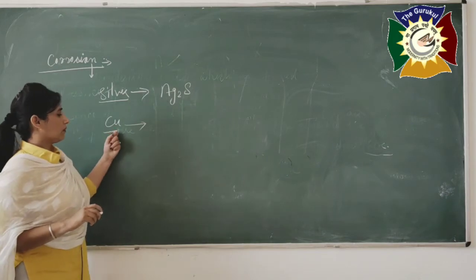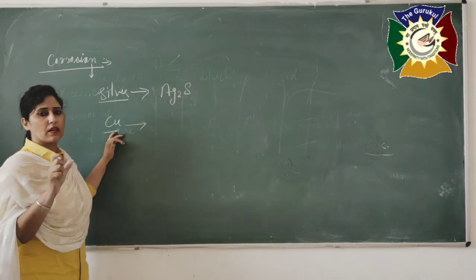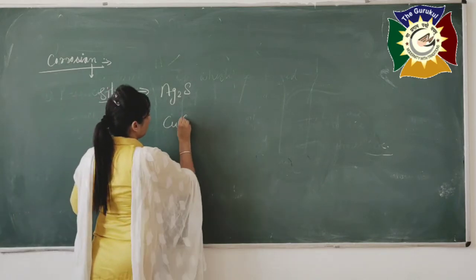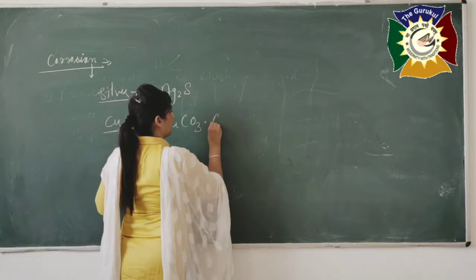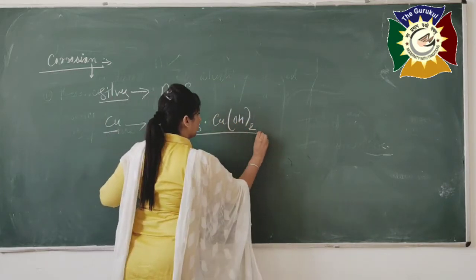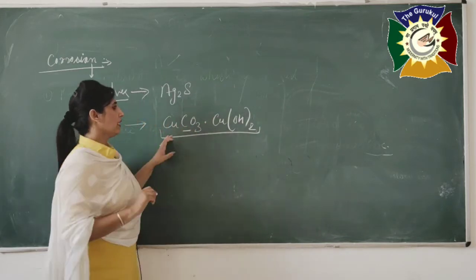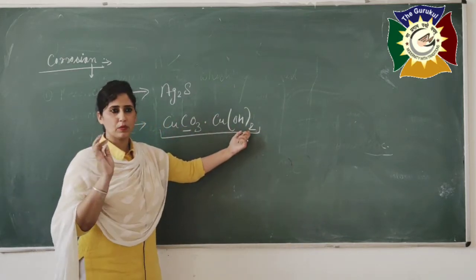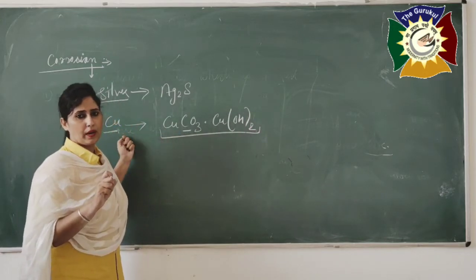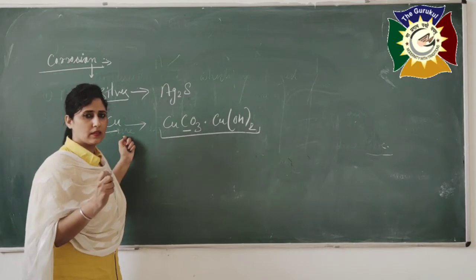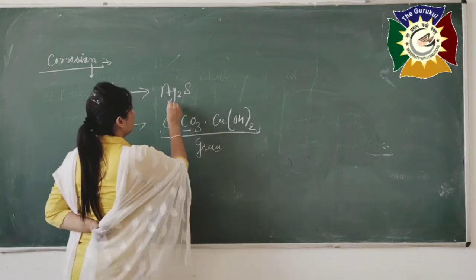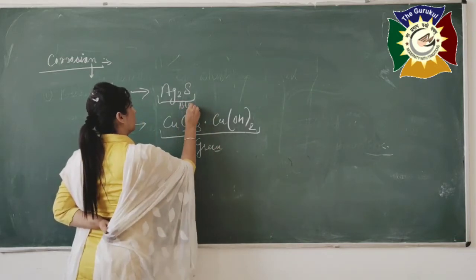See, after corrosion, the color of copper carbonate is green. It will form the rust like this: CuOH twice. Means with carbon dioxide and with moisture which is present in the atmosphere, it will be the complete formula for the corrosion of the copper article or any copper object. Okay. So, what will be the color? It will be converted into green in color. It is black in color.